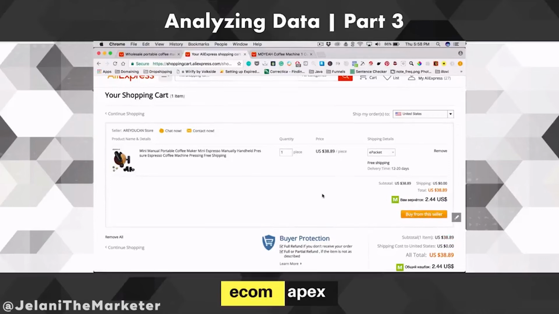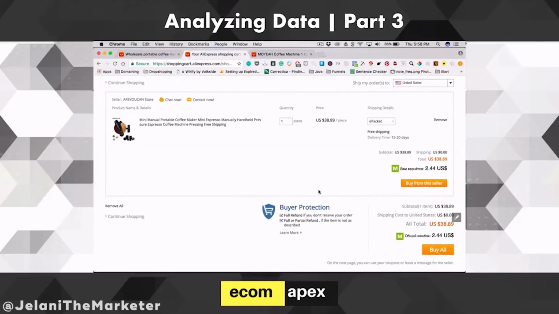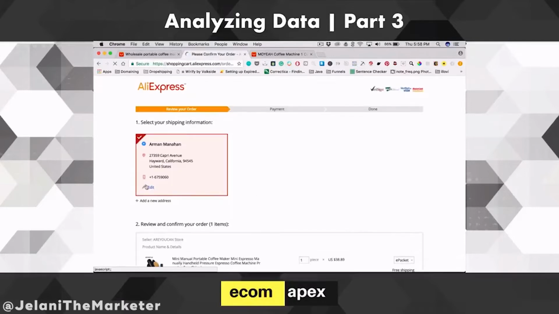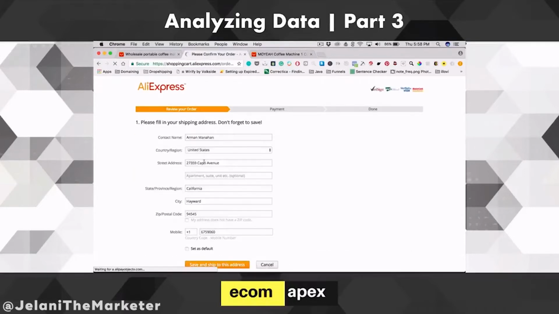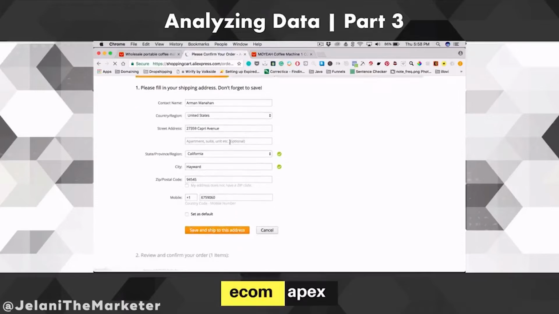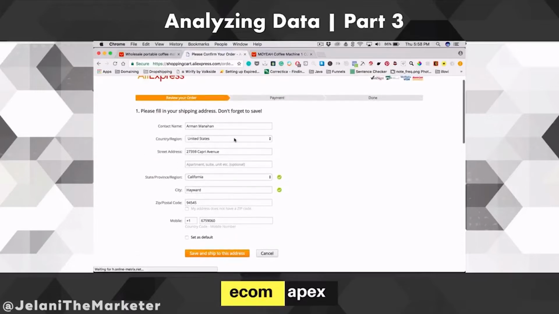If you were to order more things, and you had different items, different vendors, you can click buy all, but we're just going to click buy from this seller. All right, and we're going to edit this data here. So all you have to do is click edit, and then you can start putting in the information that the customer put in.